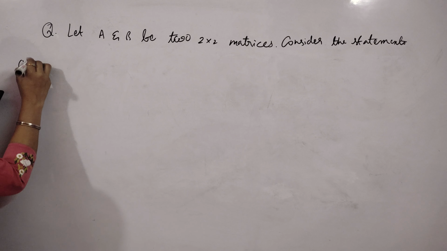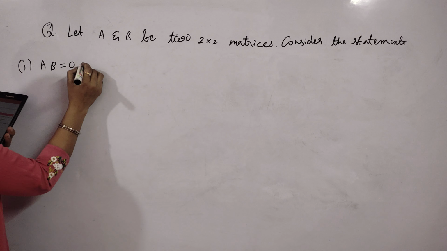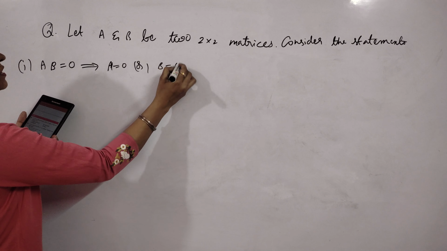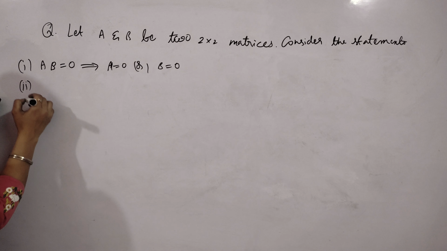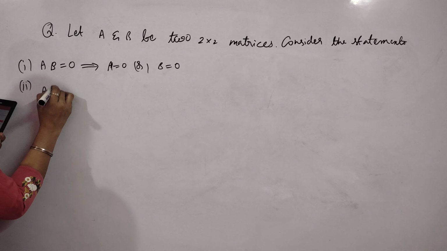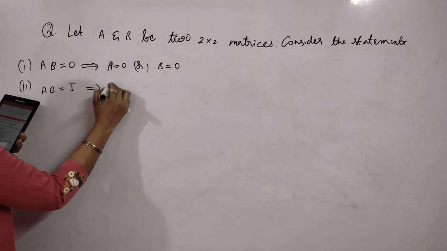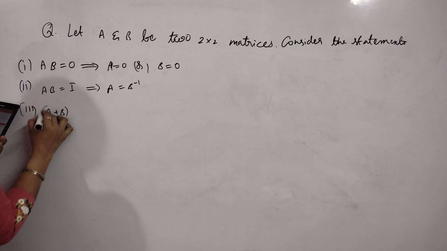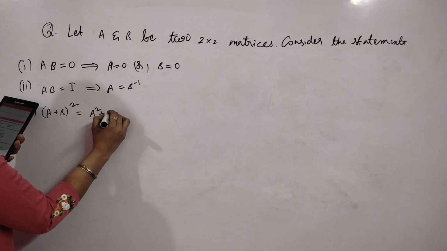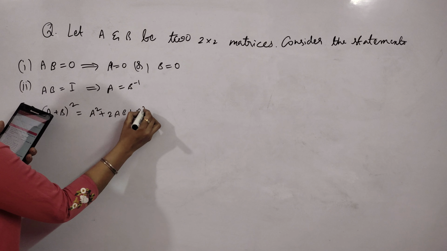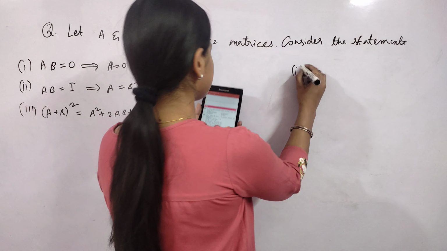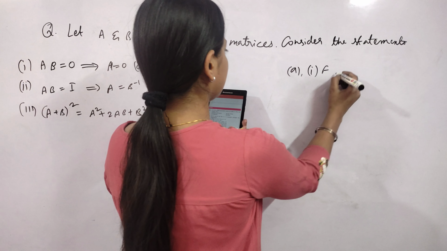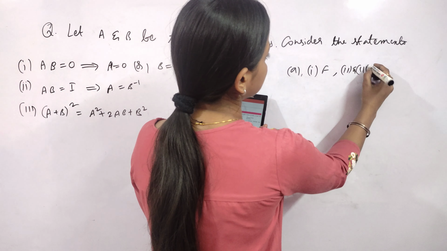The first statement is, AB is equal to 0, then A is equal to 0 or B is equal to 0. Next is, AB is equal to I, then A is equal to B inverse. Next condition is A plus B whole square is equal to A square plus 2AB plus B square. Okay, now in this the options they have given us, first part is false and your second and third part is true.